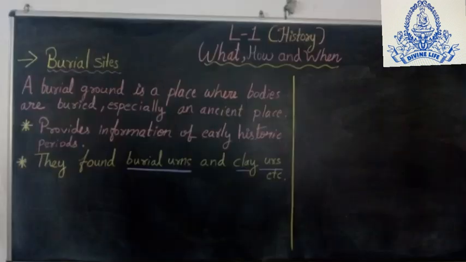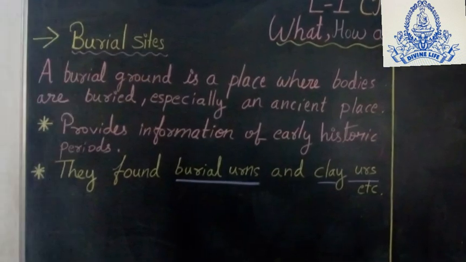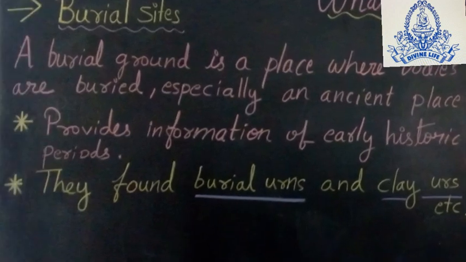Now we will discuss the last archaeological source, that is burial site. A burial site is also known as graveyard or cemetery. It is a ground where the dead bodies are buried, especially an ancient place. It provides lots of information to historians, majorly about the early historic period.